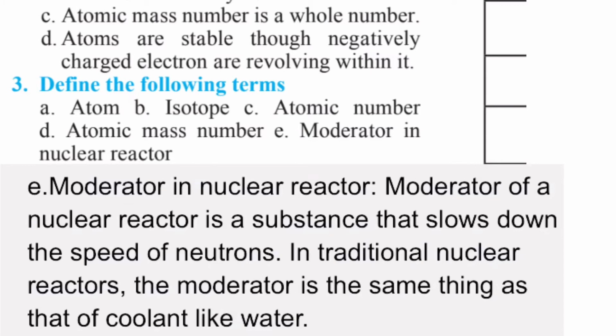Next one is E1. Moderator in nuclear reactor is a substance that slows down the speed of neutrons. In traditional nuclear reactors, the moderator is the same thing as the coolant, like water.